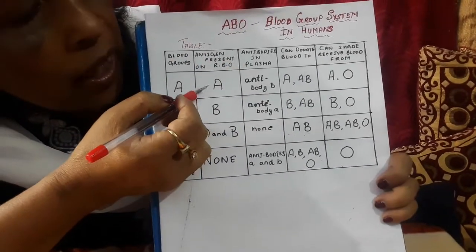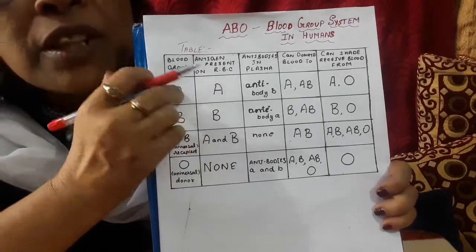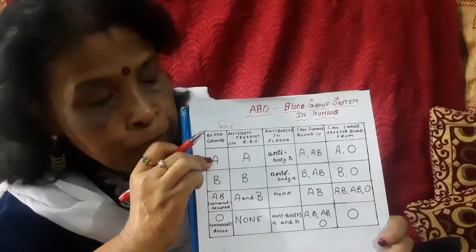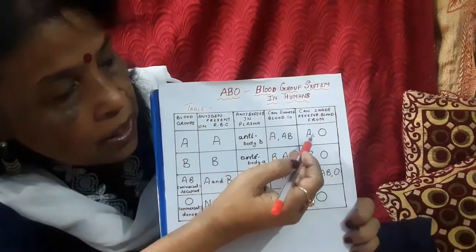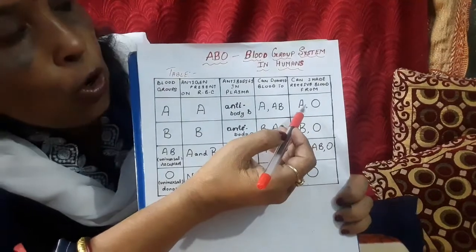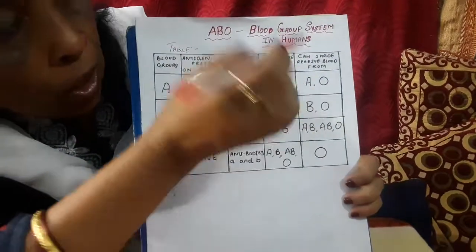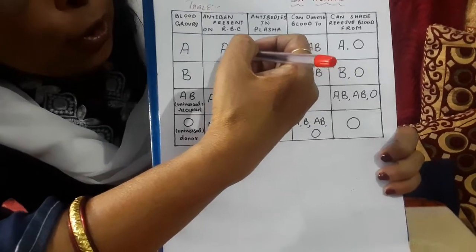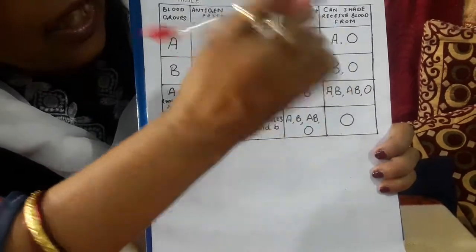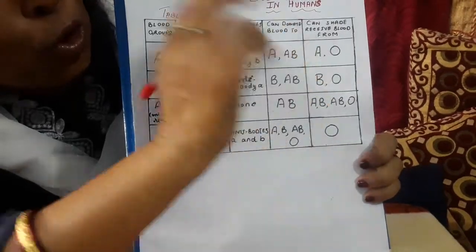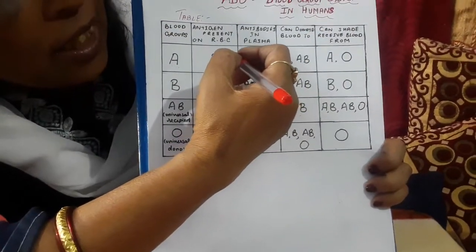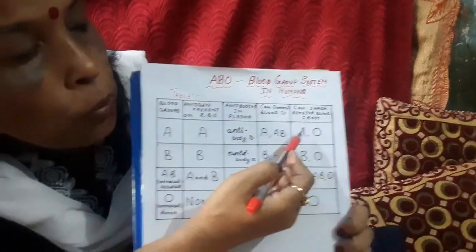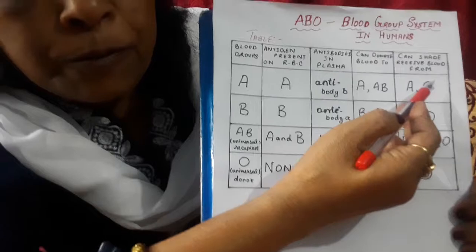Suppose a person having blood group A has met with a serious injury or accident and requires blood. In that case, a person having blood group O or blood group A, a healthy person, can transfuse or donate blood to that victim, and in that case the RH factor should also be considered. If the person is RH positive, the blood to be transfused of that particular group should also be positive.